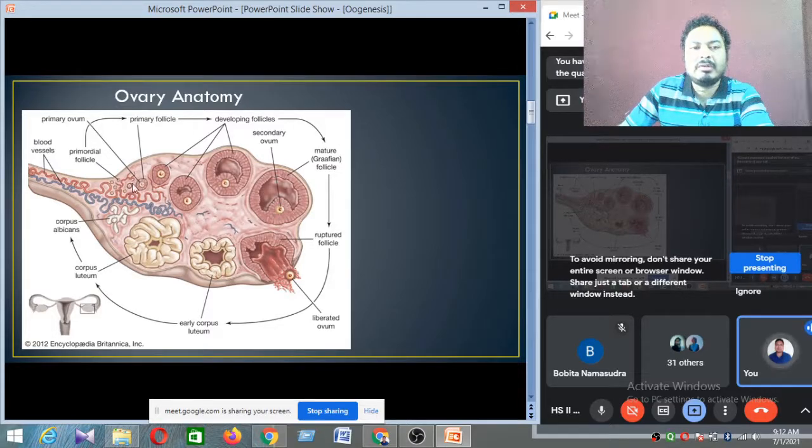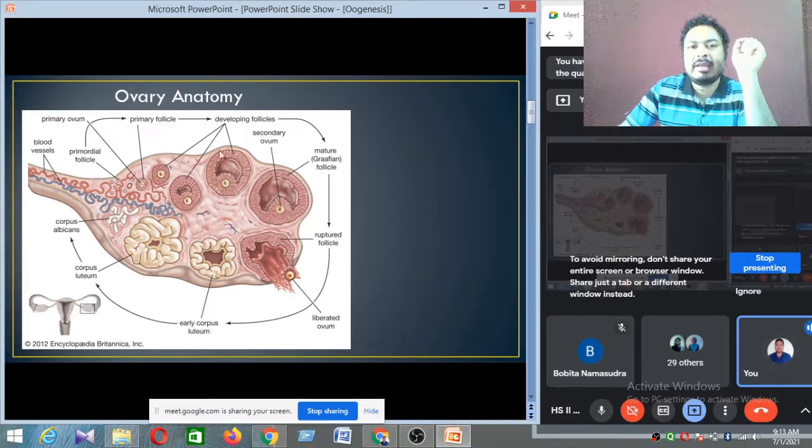These small follicles are called primary follicles, and inside the primary follicle there is a cell which is developing, and this cell is called oogonia. You just remember oogonia. Just like in spermatogenesis the cell is called spermatogonia, this is oogenesis, that's why this is called oogonia. So oogonia develop inside the primary follicle. Okay, then it develops into a bigger size. You can see these are bigger cells.